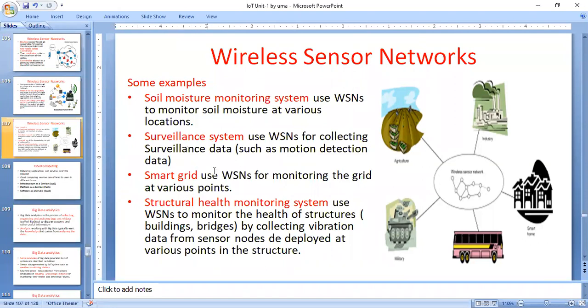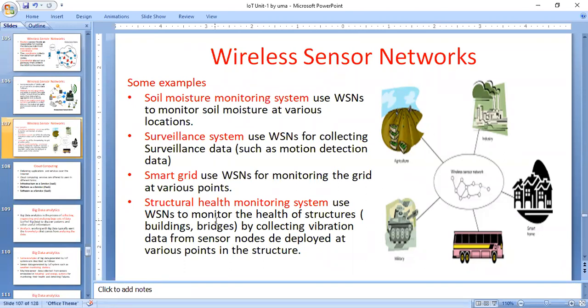And then the smart grid. What is a smart grid system? It monitors the grid at various points. Grid means the electrical grid. At various points it will identify the state of the electrical grid. The right diagram identifies agriculture, in the sense of the soil moisture monitoring system.